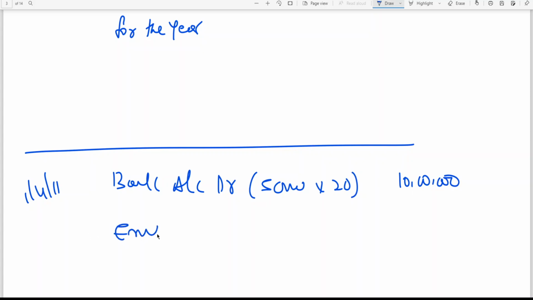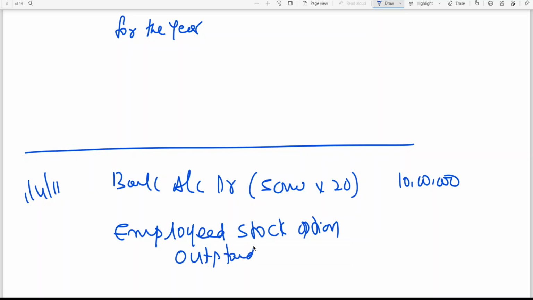Then you know that they have already created employee stock option outstanding, which is already appearing under the heading current liabilities. So employee stock option outstanding account debit. It is included in current liabilities. What is the discount, my dear friends?